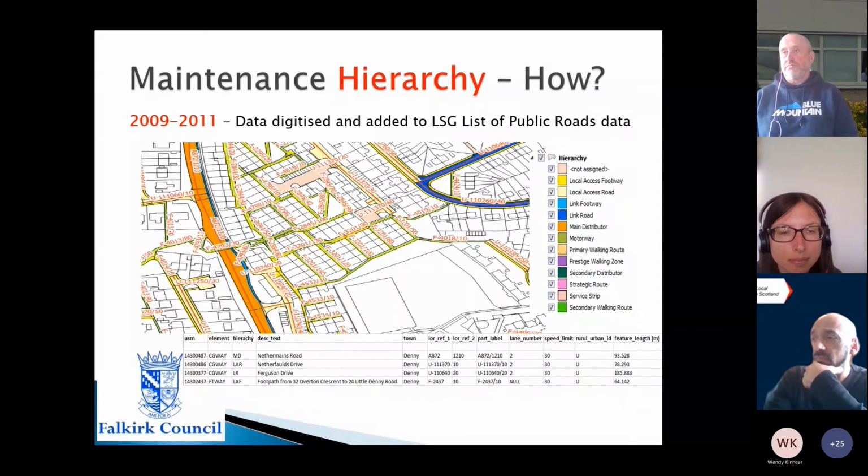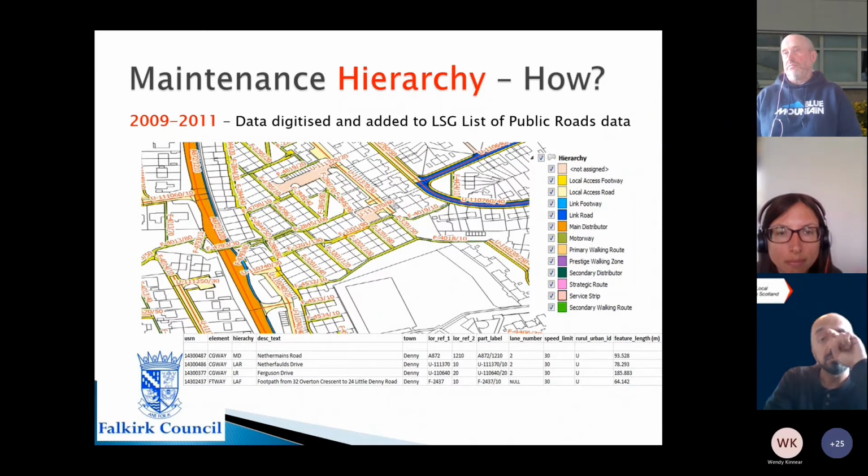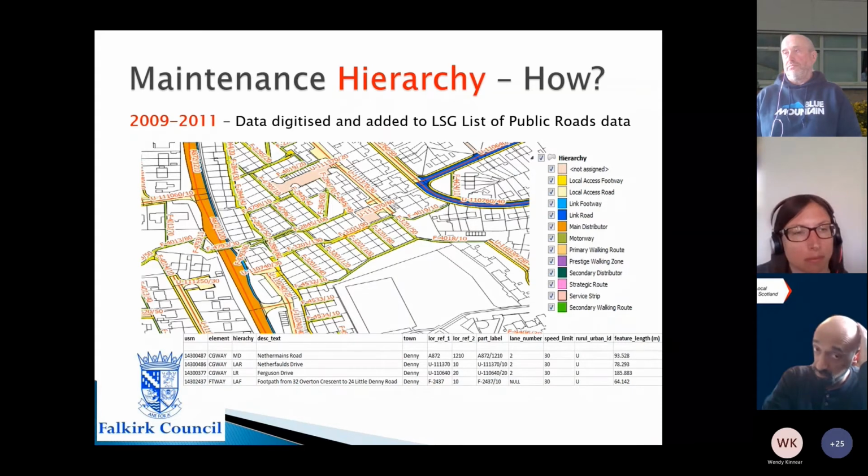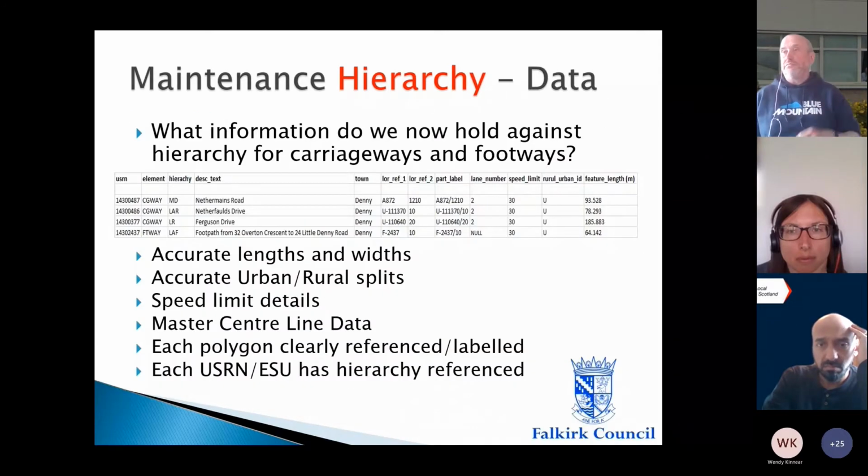I think I've got further slides along. You can see here that the USRN there tells us that it's a carriageway, the hierarchy is there, a description of the street, the town, list of roads references, the number of lanes, speed limits, whether or not it's urban or rural, and the actual length of the road as well. And that's more developed here as well.